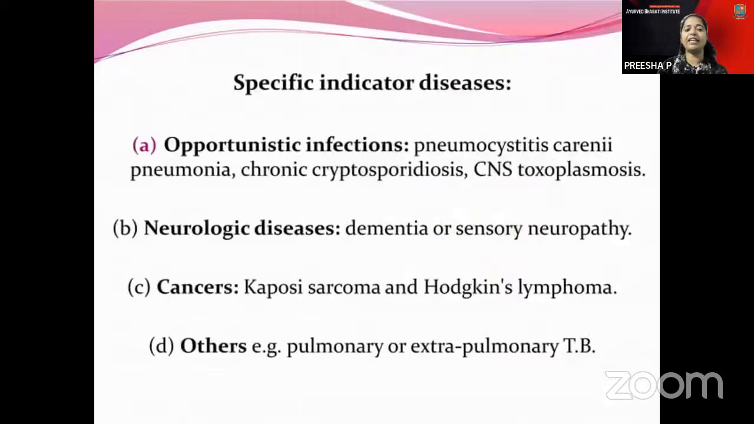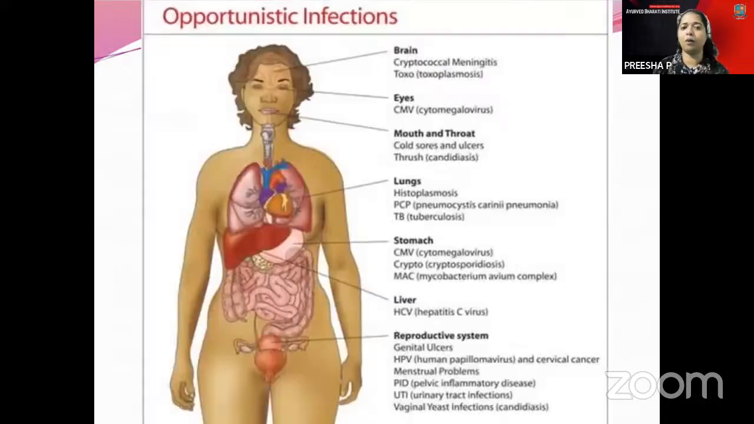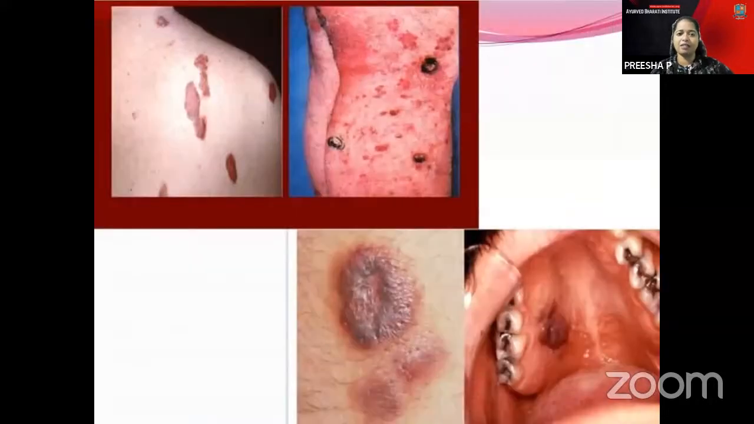And this is the specific indicator of diseases, like opportunistic infection. That is Pneumocystis carinii, and the neurological diseases, mainly dementia or sensory neuropathy. And in the cancers, that is Kaposi sarcoma and Hodgkin's lymphoma, and extrapulmonary tuberculosis. In the brain, there is cryptococcal meningitis, and in the eyes, cytomegalovirus. In the mouth and throat, there are cold sores and ulcers with thrush, that is candidiasis. In the lungs, histoplasmosis, in the stomach, cytomegalovirus, and in the liver, HCV. These are the main things found in the cases of AIDS.